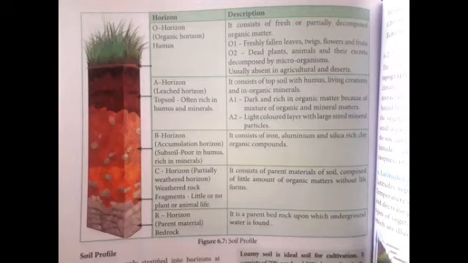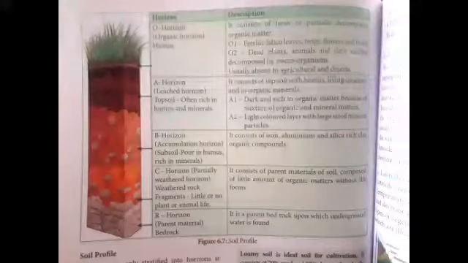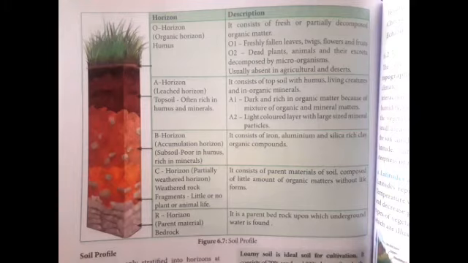It is first classified into five horizons. The first one is O horizon, then A horizon, B horizon, C horizon, and R horizon. The topmost layer is the O horizon. What is the O horizon? The organic-rich horizon, or organic horizon. That is humus.